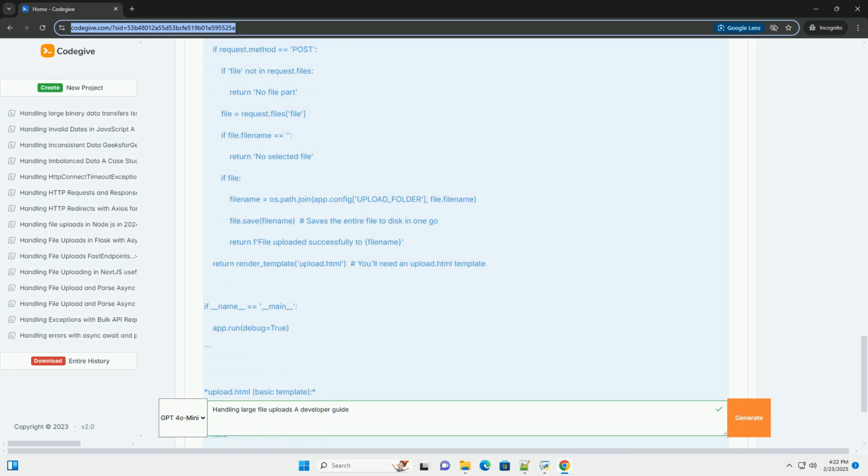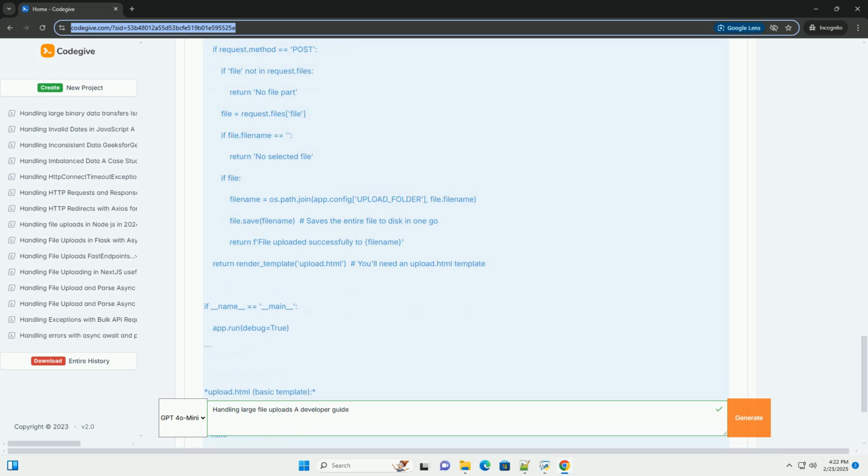One, file type validation: strictly validate the file type on the server side. Do not rely on the client-provided file extension. Use libraries like python-magic or libmagic to determine the actual file type based on its content. This example checks the MIME type against a whitelist of allowed types.